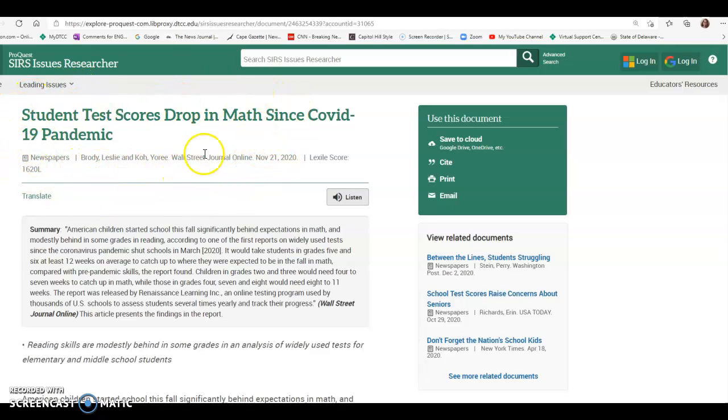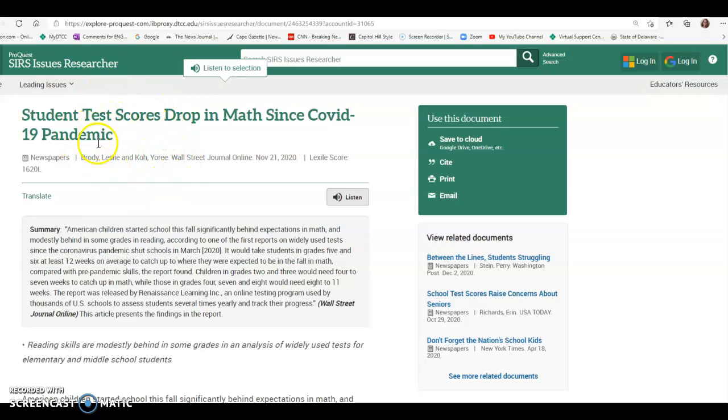And normally when we cite an article, we include things like the volume, the issue, and either the URL, if it's from the magazine website or newspaper website, or we include the DOI. But if you look at all the source information in SIRS, you will see that this particular article, I have the title at the top, Student Test Scores Drop in Math Since COVID-19 Pandemic, and it does say that it's a newspaper. Even though this source is from a newspaper, I'm not actually going to cite the newspaper URL. All I'm going to cite is what's available to me at the top.